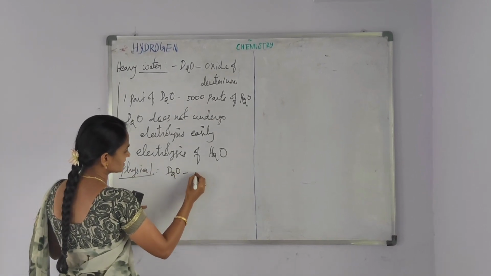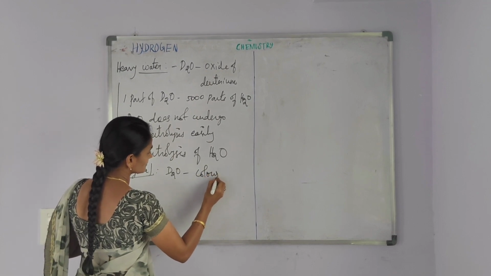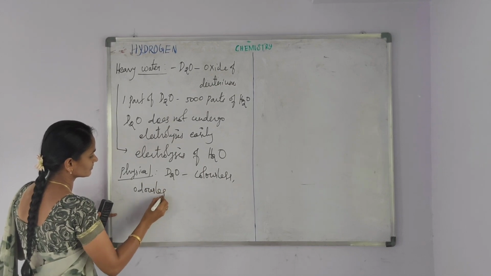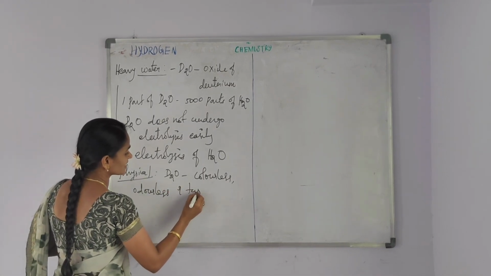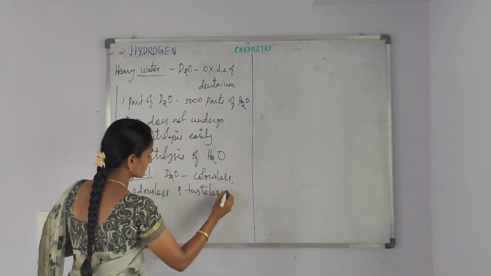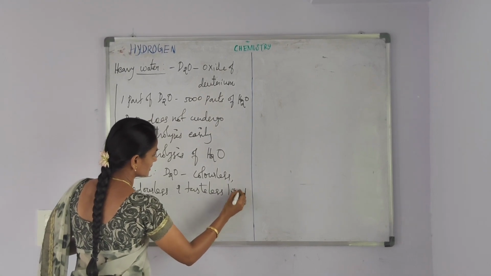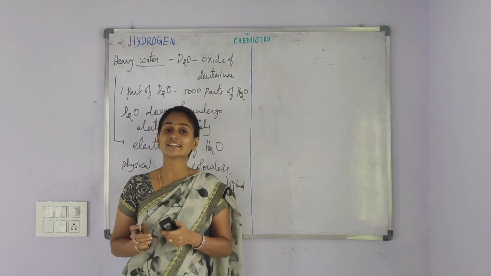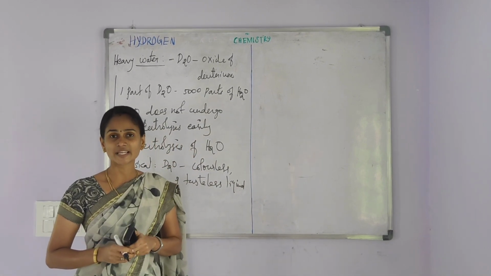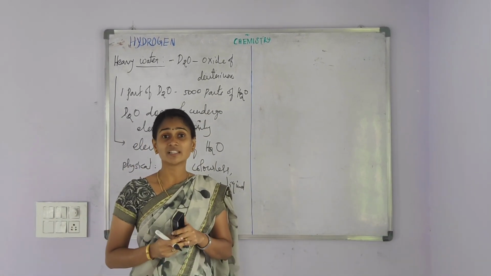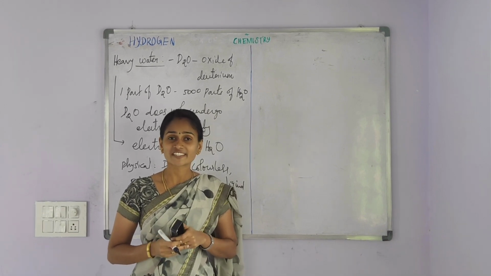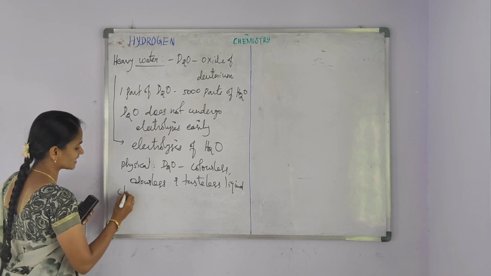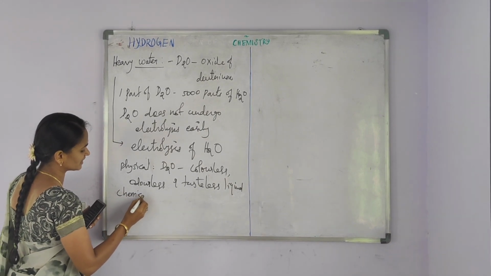D2O is a colorless, odorless and tasteless liquid. Heavy water is a colorless, odorless and tasteless liquid. At the same time, there is considerable difference between the physical properties of the heavy water and water. Our next topic is chemical properties.